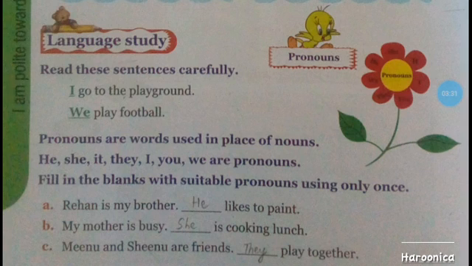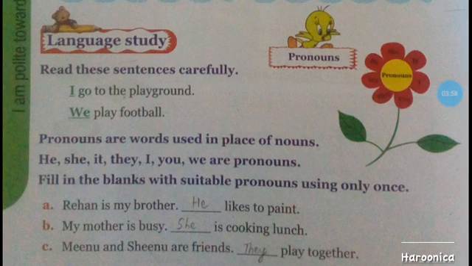He is referring to the boy Abdullah. He is used instead of the full name, that is the proper noun. So whatever word we use instead of a noun, those words are known as pronouns.